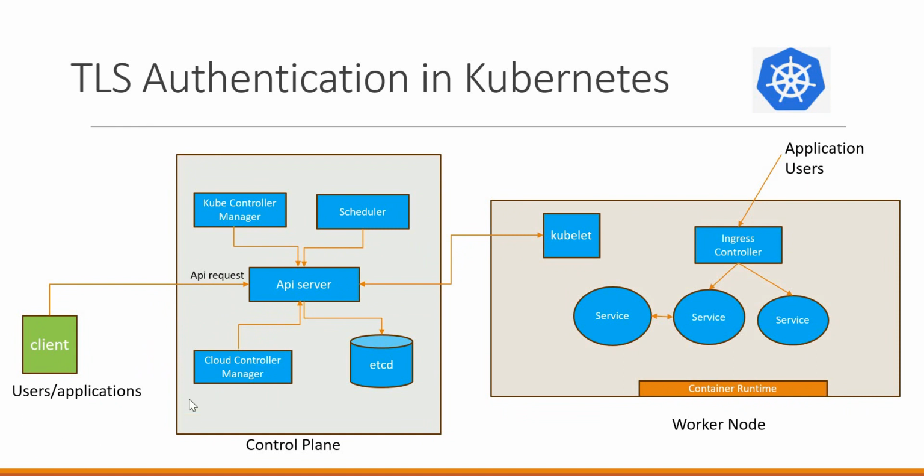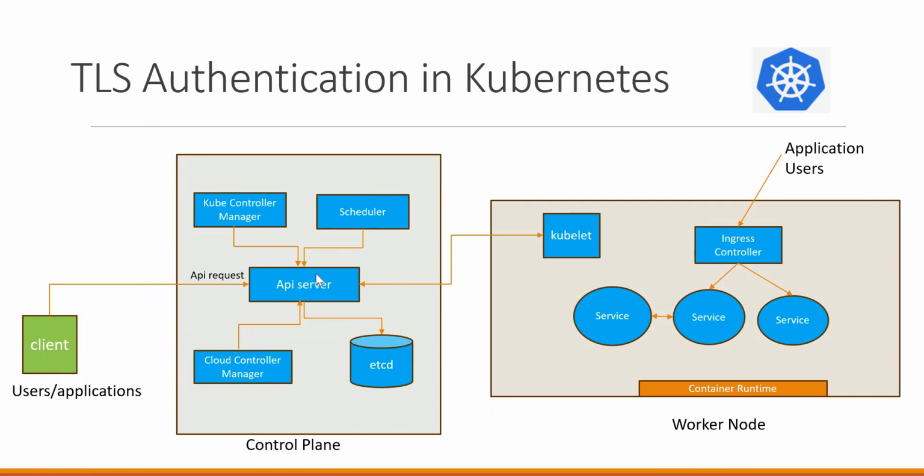For example, as users of the cluster, if you are executing a kubectl command, we need to use the corresponding client certificate. So kubectl uses that certificate to send the API request to the API server, and then the API server will verify the certificate. If the certificate is valid, it will authenticate the request and it will perform the required configurations in the server based on the privileges of the user via authorization.